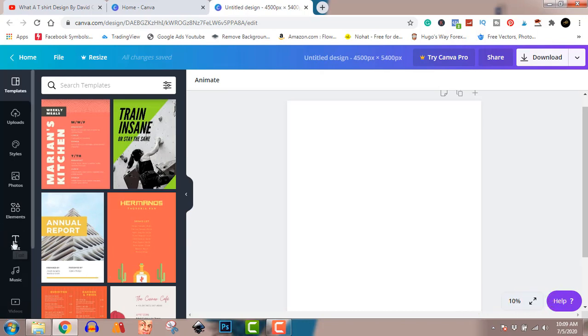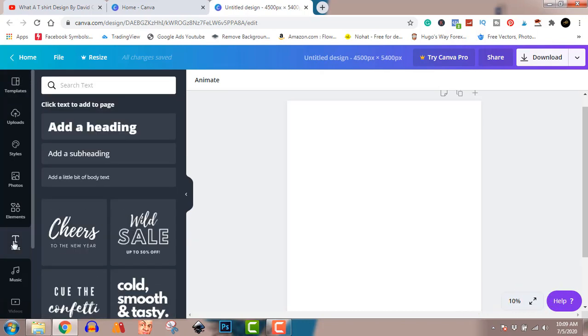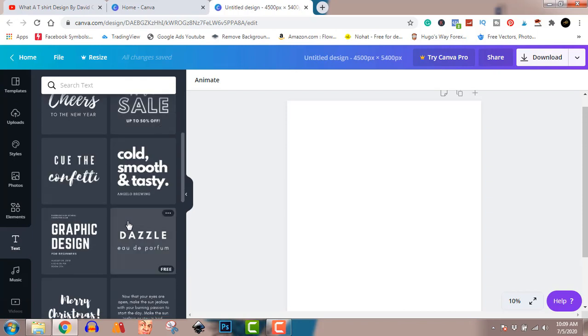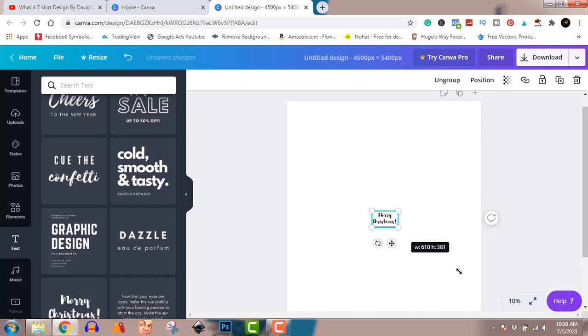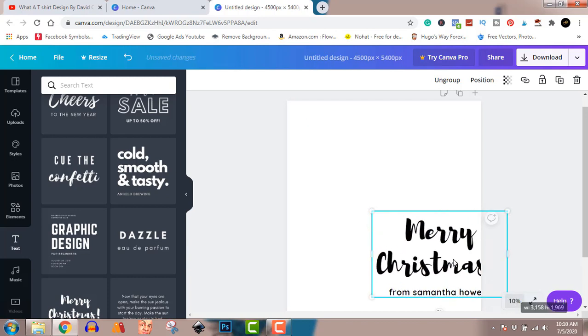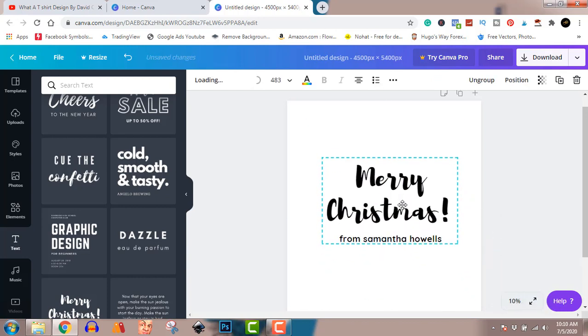So with this one, we're just going to go straight into it. I'm just going to find a fanciful font to use for this one. So I'm going to use this one. So I'll click on that. It's going to show up. So I'm going to increase this. To do that, I'll move my cursor to this edge, press down my left mouse button, and drag outwards. Now you can see it clearly.